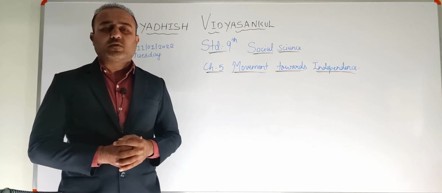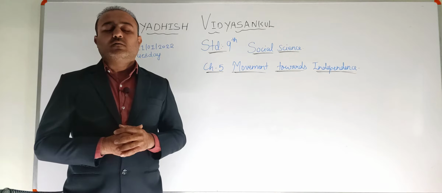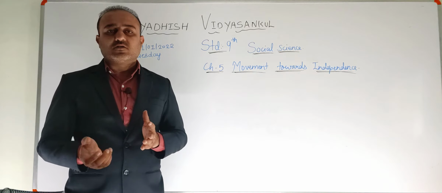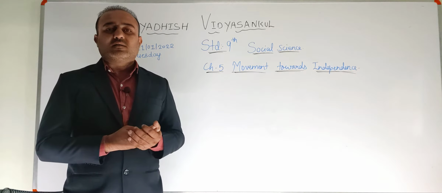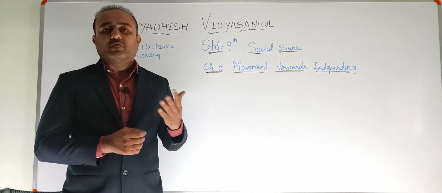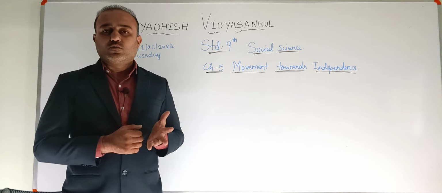Right? And later on, the people of India realized that India is our own country and we need to fight against the Britishers and remove them out of our country because it is our own nation, and the way the Britishers were treating the Indians was not the correct or the right way, right? So later on they started fighting against the Britishers. Many different national leaders were there, right? The extremist group and the moderates, even they had made a lot of efforts in their own different ways to fight against the Britishers. Then again in this chapter we are going to study how the Gandhian era started, right?